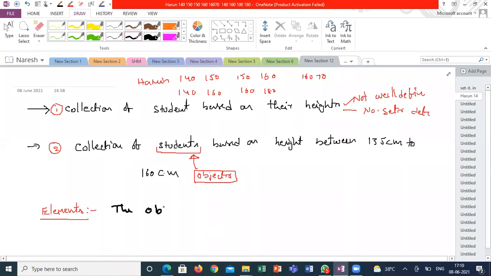The objects are constituents of the set, sir. Correct, the objects which are contained in a set are called elements. The objects which are used to form a set are called elements or members of the set.